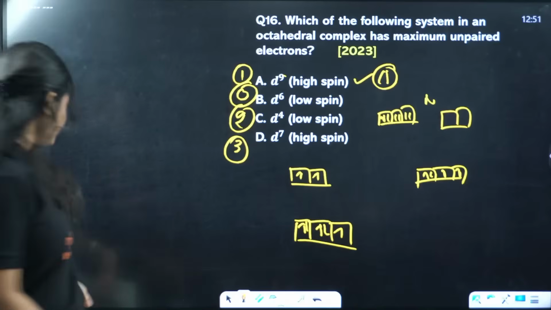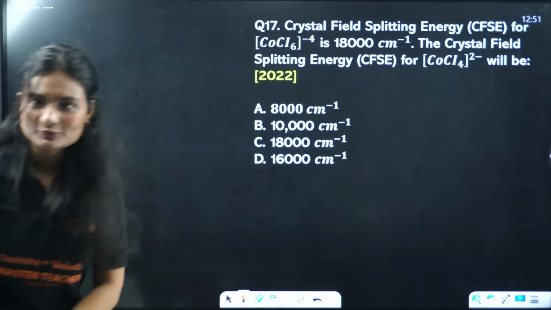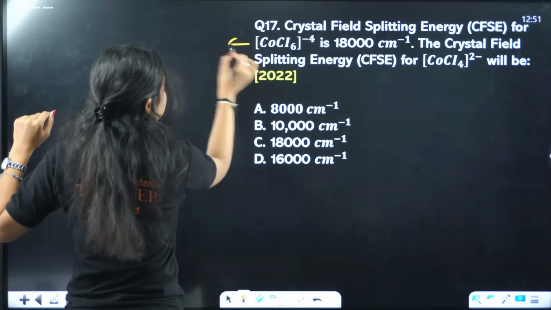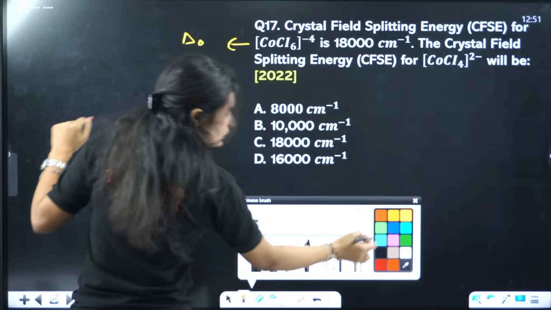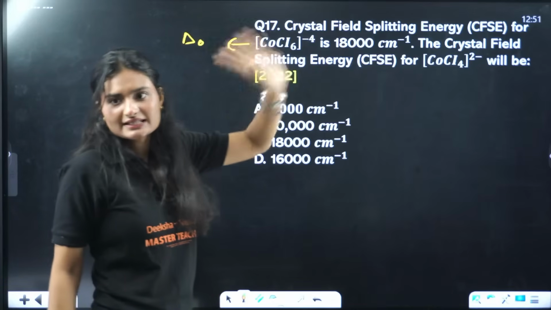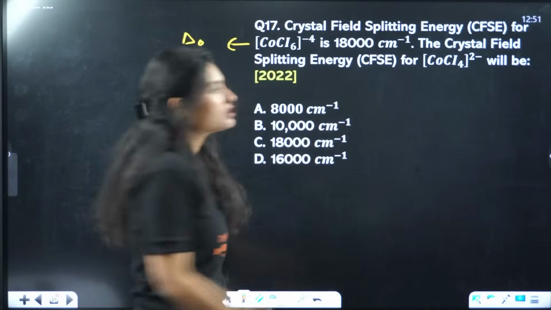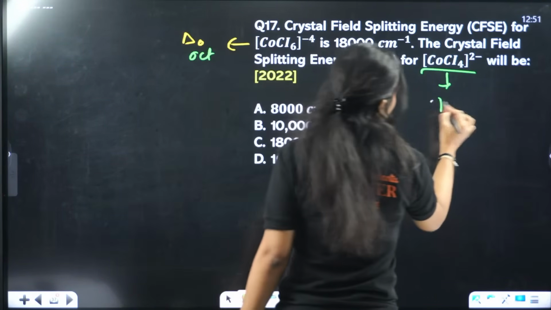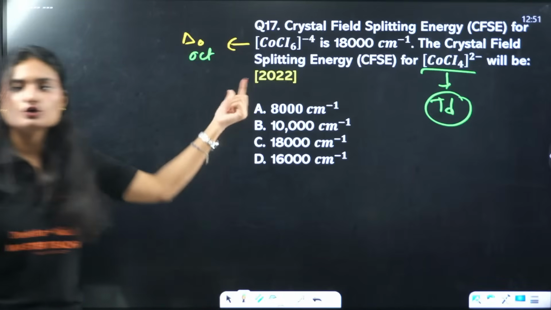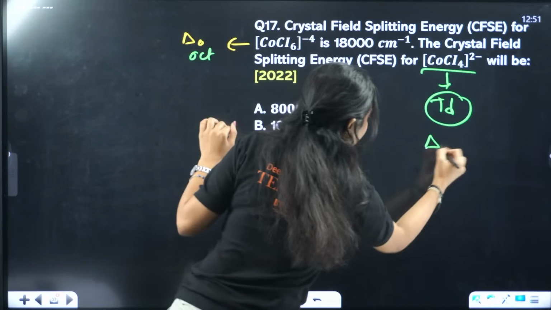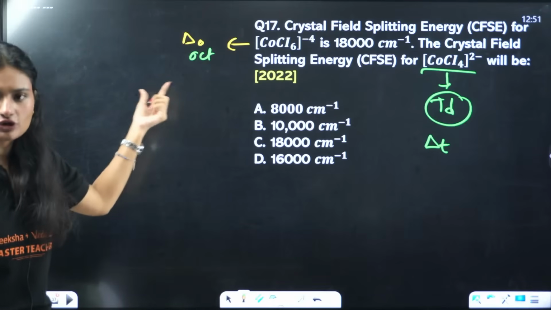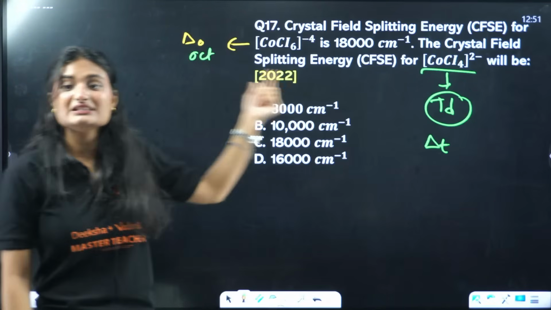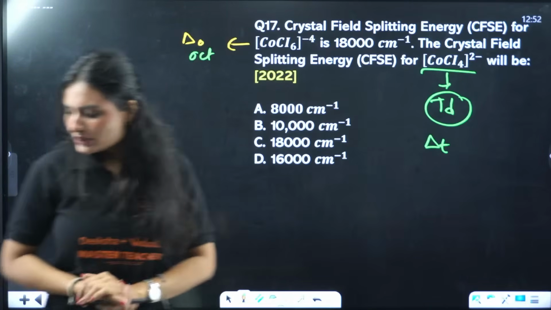Okay, now let's see if we have any other question. Yes, we do have one more question to go. So the crystal field splitting energy for this complex. Now you can see this is an octahedral complex. This is 18,000 centimeter inverse. The crystal field splitting energy for this one. This is a tetrahedral complex. Now you should know the relation between the crystal field splitting energy of octahedral complexes and the crystal field splitting energy of tetrahedral complexes. Okay, what is the relation?